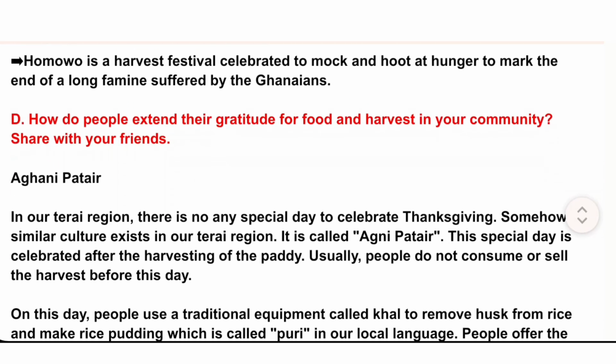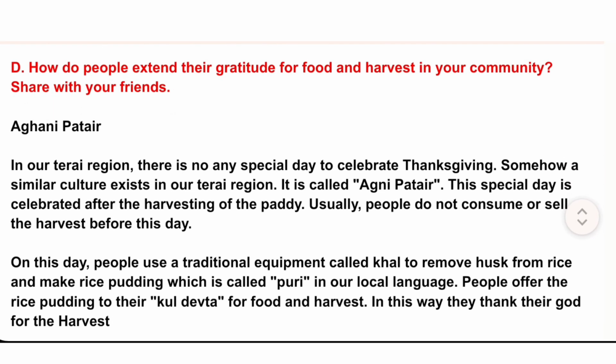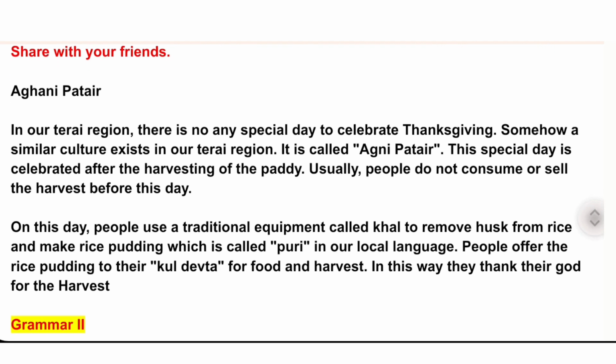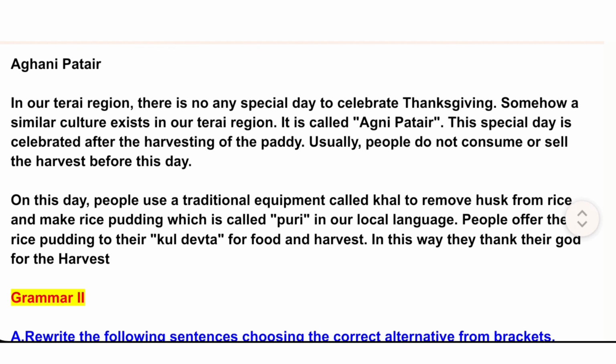D. How do people extend their gratitude for food and harvest in your community? Share with your friends. Agni Pater. In our Terai region, there is no special day to celebrate Thanksgiving. Somehow a similar culture exists in our Terai region. It is called Agni Pater. This special day is celebrated after the harvesting of the paddy. Usually, people do not consume or sell the harvest before this day.